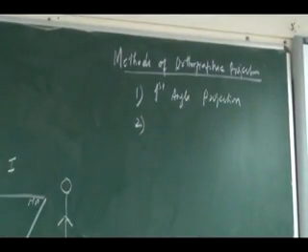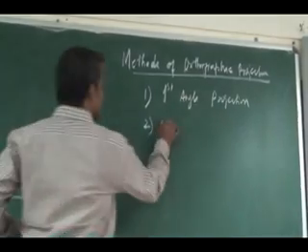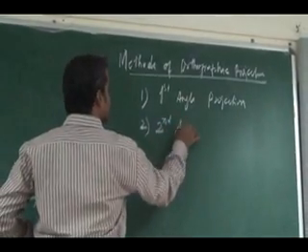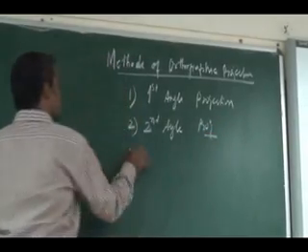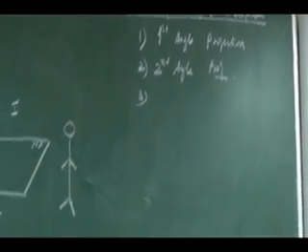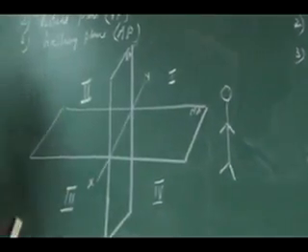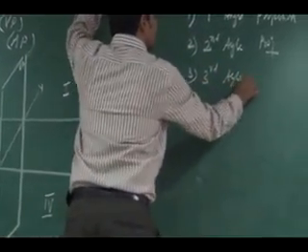In the same fashion, if I keep an object here in the second quadrant and perform the orthographic projection, it will be termed second angle projection. Similarly, if I keep an object in the third quadrant and perform the same orthographic projection, that is third angle projection.